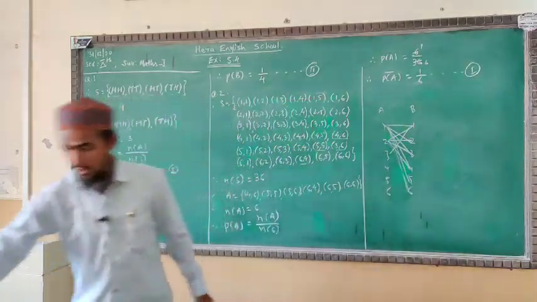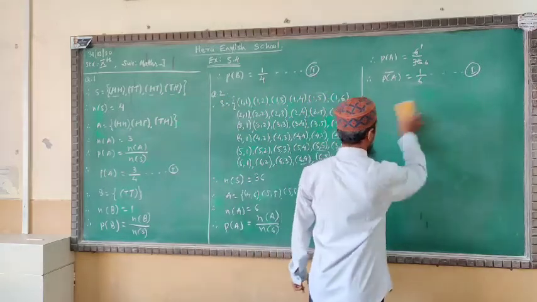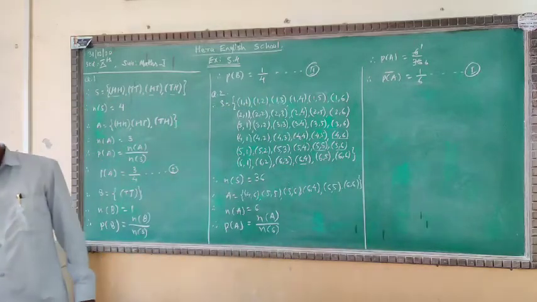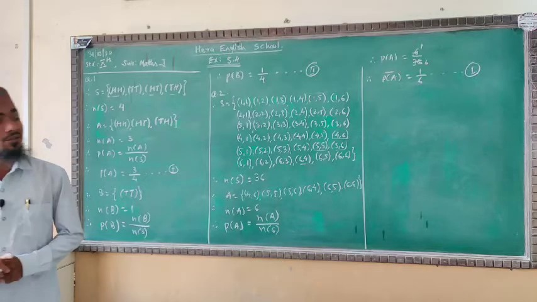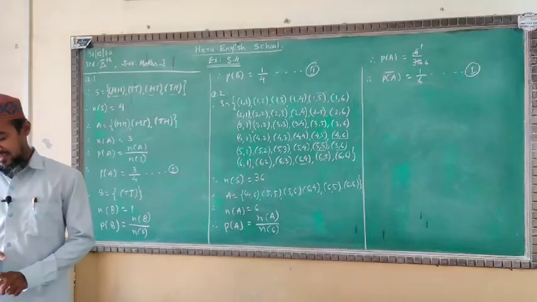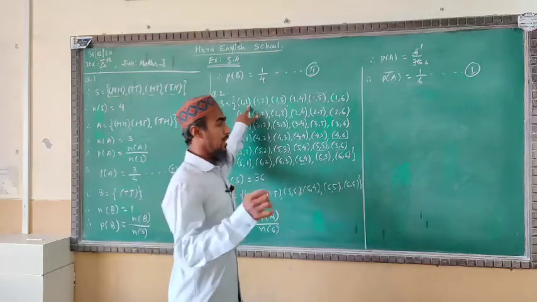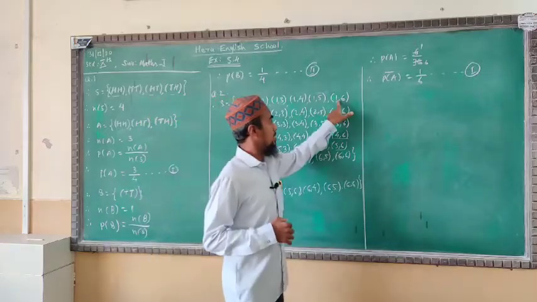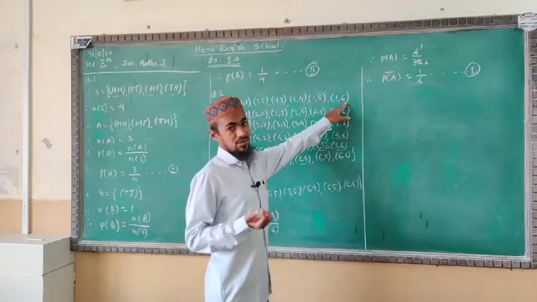Now the second question. See very well, everyone. In the second question we are given that the sum of the digits on the upper faces is 33. See very well, 1 plus 1 we are getting 2. Here we are asked that it should be 33. See here these numbers, the highest number in the first row: 1 plus 6 we will get 7. We are not getting 33.